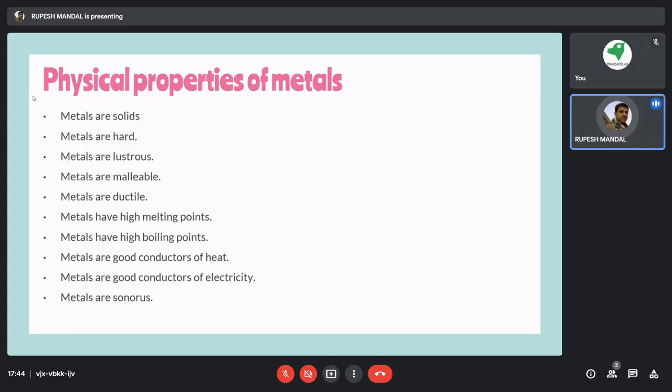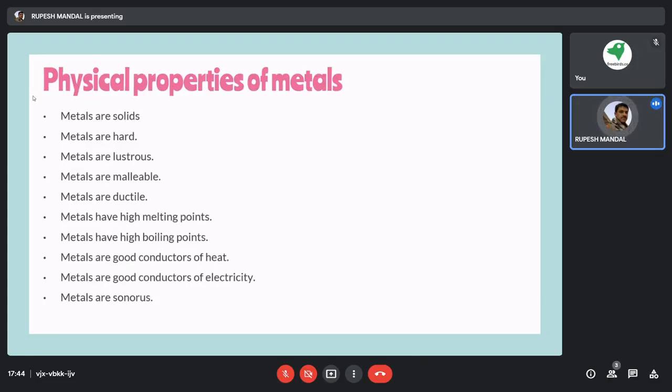Metals are sonorous in nature, so they produce a sharp sound. If you hit the same bell with a wooden hammer, some sound will come, but it is not as sharp as with the iron hammer. Similarly, if you hit two iron rods together, they produce a sonorous sound.